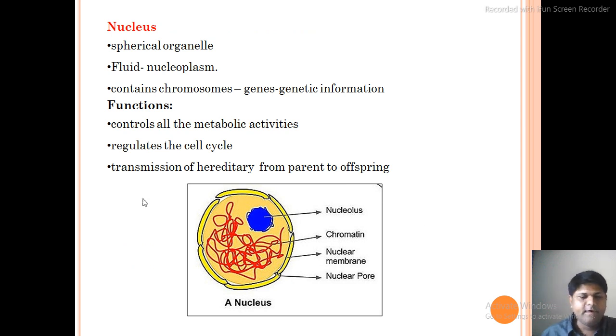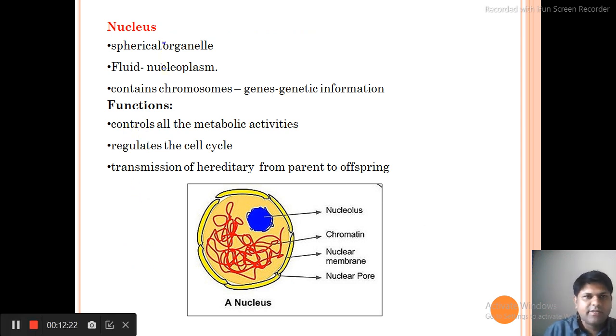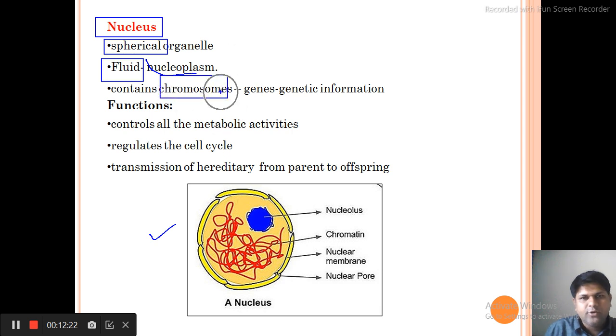Okay, now let us talk about the next cell organelle, which is very important: the nucleus. So what is the nucleus? As you can see in the diagram, it is a spherical organ, and it has a fluid called nucleoplasm, and it also contains chromosomes. Okay, and you know very well that the chromosomes have genes, and genes contain genetic information.